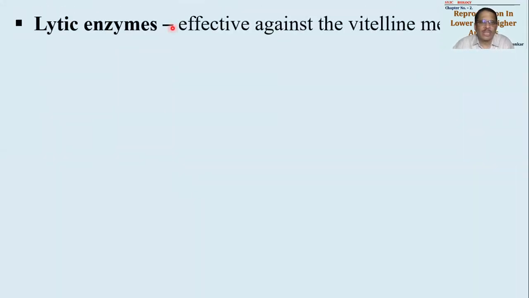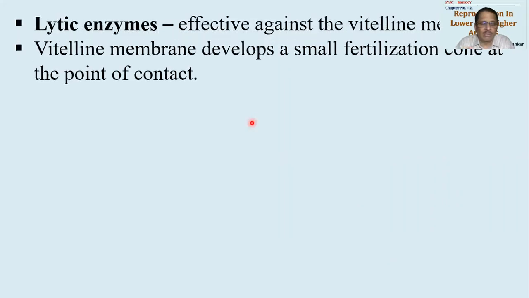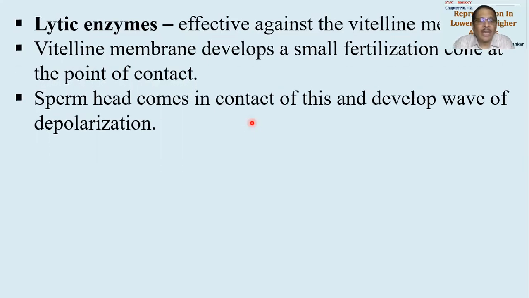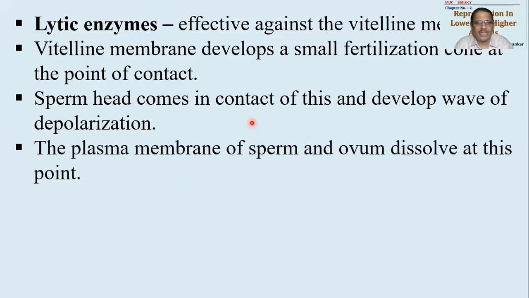The third event we have to consider is lytic enzymes. This lytic enzyme will be effective against the third layer. Which was the third layer? The vitelline membrane. So lytic enzymes will rupture the vitelline membrane. The vitelline membrane will develop a small fertilization cone at the point of contact, which I told you earlier. Now the sperm head will come in contact with this membrane and develop a wave of depolarization. An electric wave is generated here. This electric wave is very important. As a result, the plasma membrane of sperm and ovum will dissolve at this particular point.